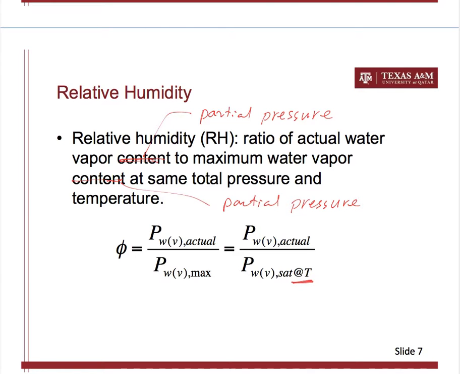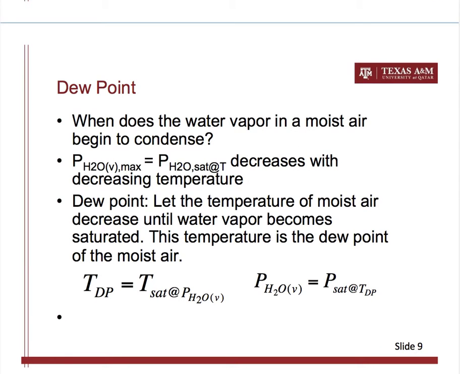Okay. We also use a concept that's called a dew point or dew point temperature. Suppose you have a moist air that doesn't have 100% relative humidity. Now you can cool that moist air and cause the temperature of the moist air to decrease.